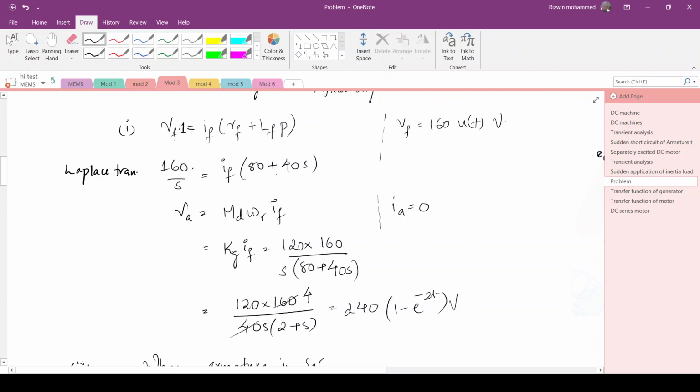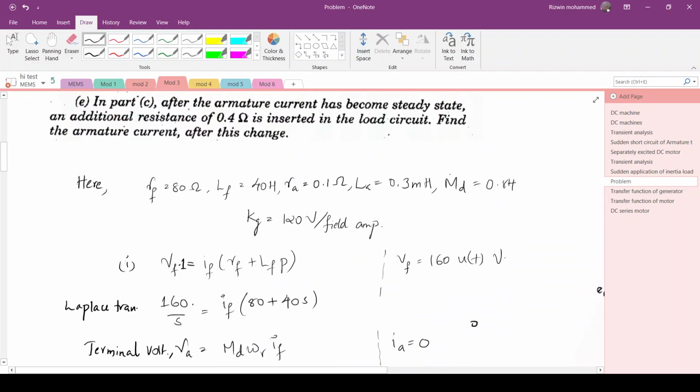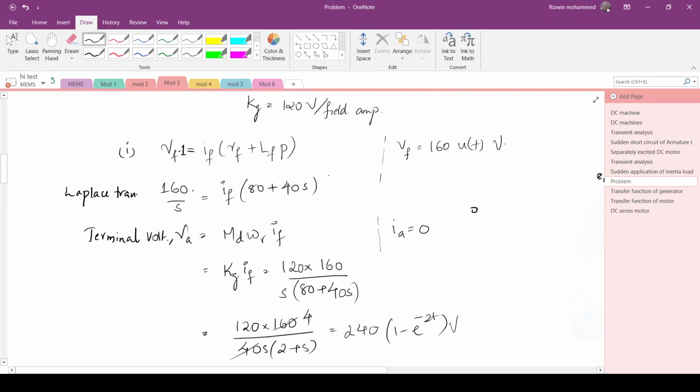Okay. So the terminal voltage VA will be MD omega R IF. So the value of MD omega R is 120. It is given in the question: kg is equal to 120 V per field ampere.